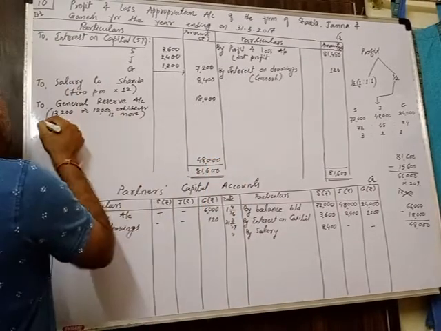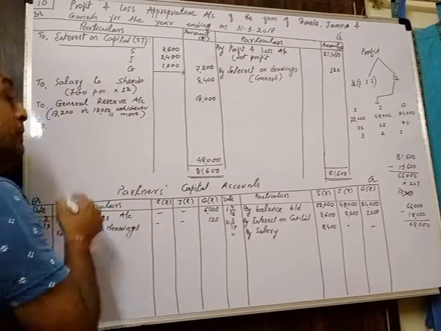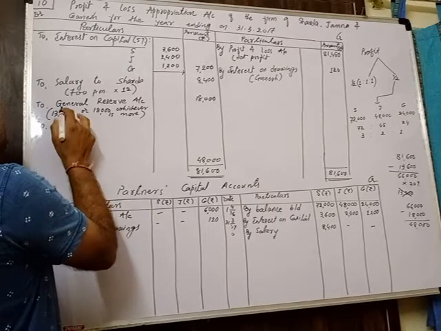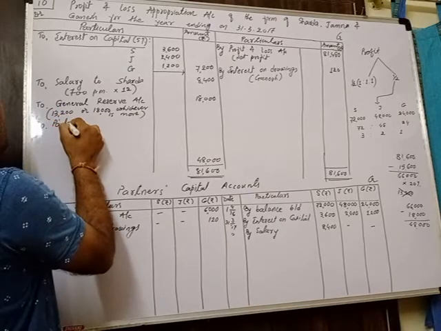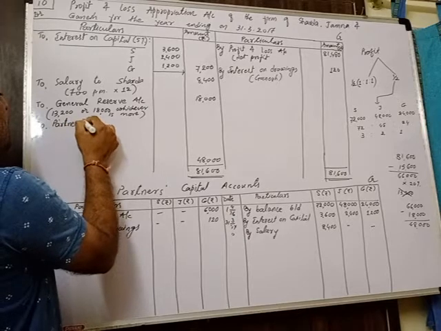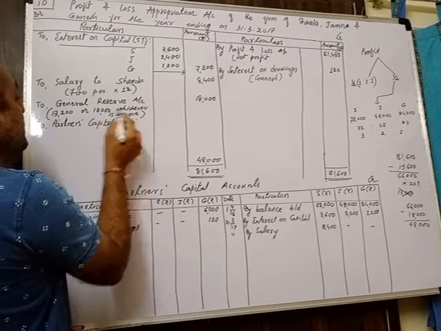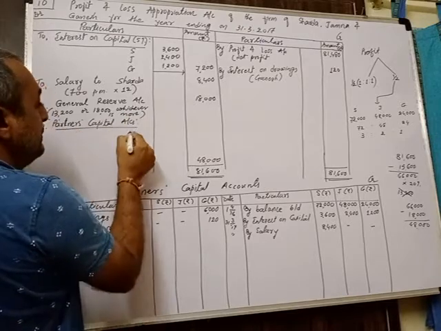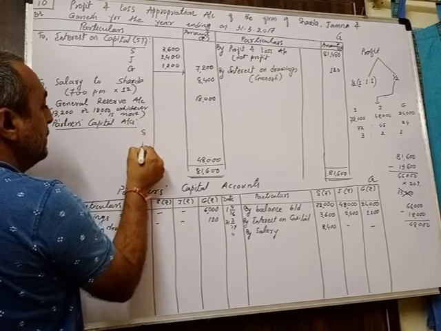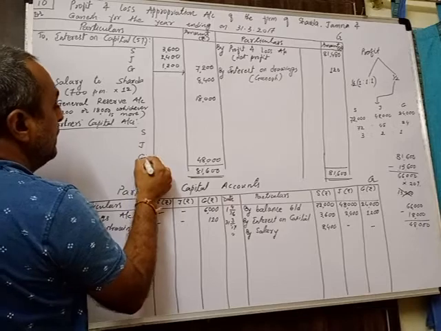Now we have to distribute it. So I am going to show over here, I am going to write: to partners' capital accounts. This is called divisible profit. Below this, the names of the partners: Sarda, Jamna and Ganesh.